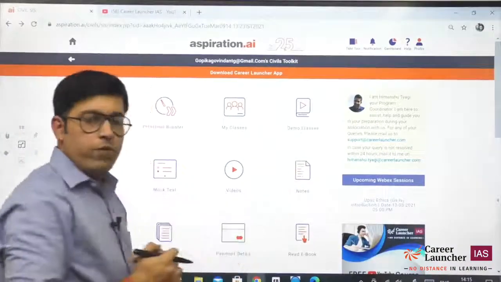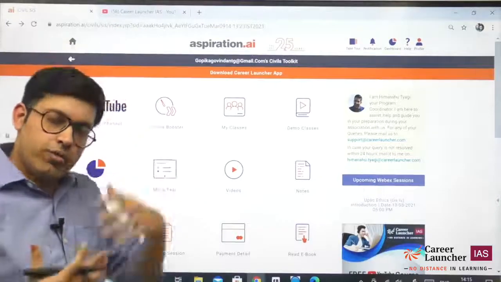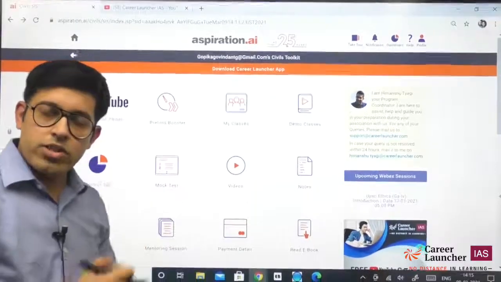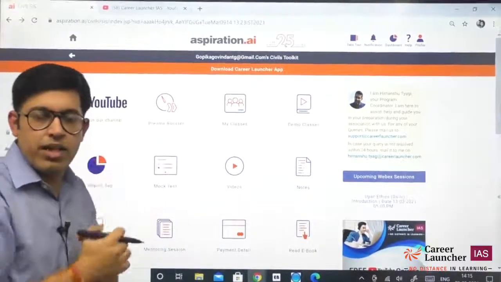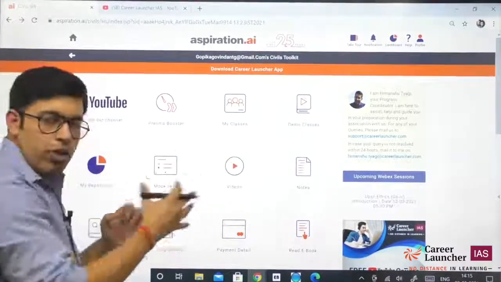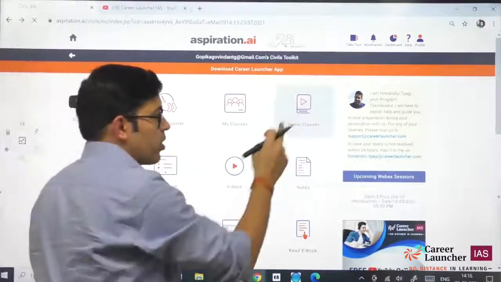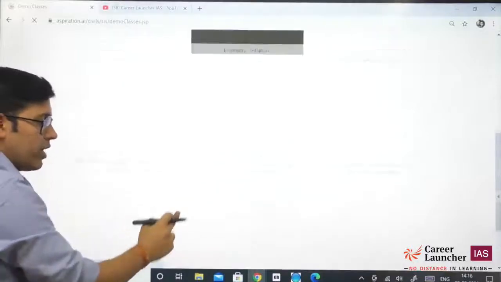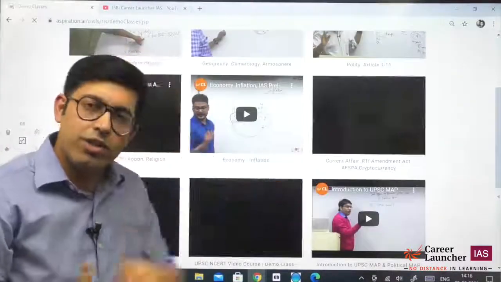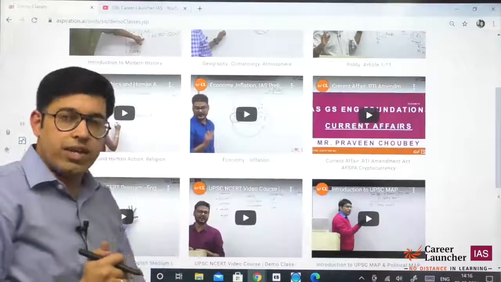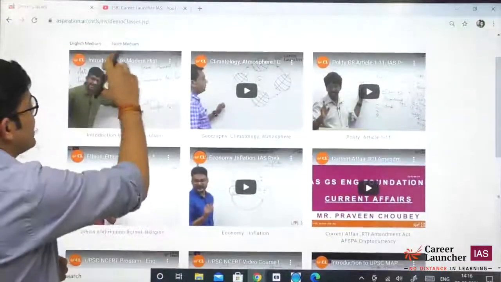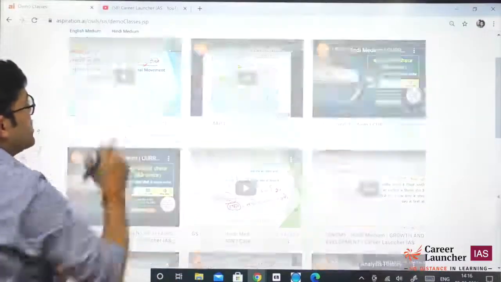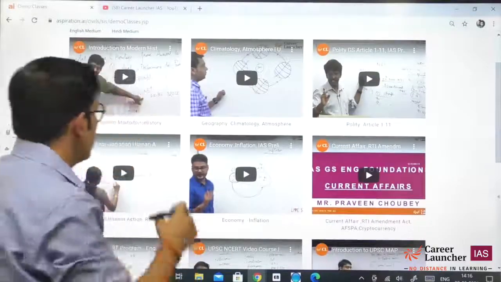Regarding demo classes, if you have not enrolled for any Career Launcher course, for example the Career Launcher IAS courses, you can still create an account on Aspiration.ai. You just need to go to the Aspiration.ai homepage and click on create new account. Once you log in to your free account, you have access to demo classes where you can watch the classes provided as demos, and check out the quality of the faculty and the quality of the content that Career Launcher IAS provides before deciding to join any Career Launcher IAS course. All the demo classes in English medium and Hindi medium are available here, and you can see how the faculty is teaching and how they are delivering content.